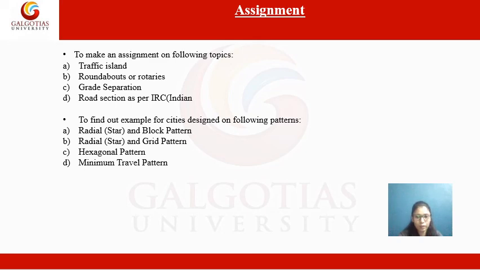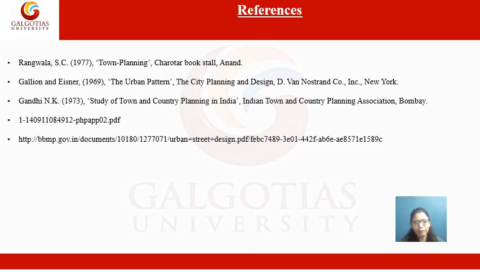These are the references you can go through. If you want to study these topics in detail, you can go through the Rangwala book, Town Planning, and others. You can easily access all these book PDFs from Google. So just download them from there.